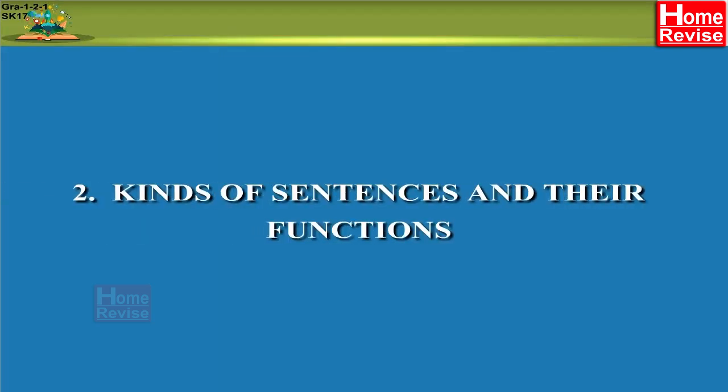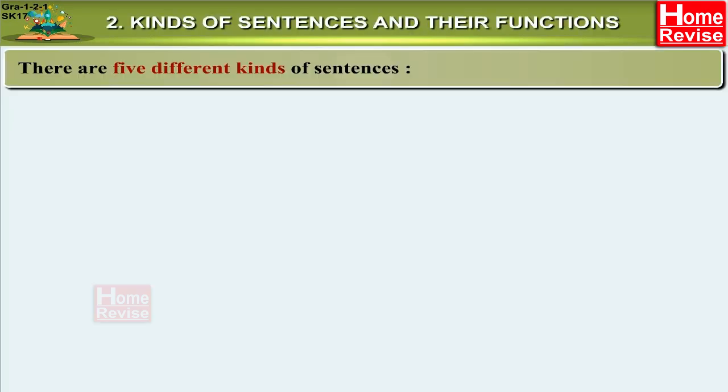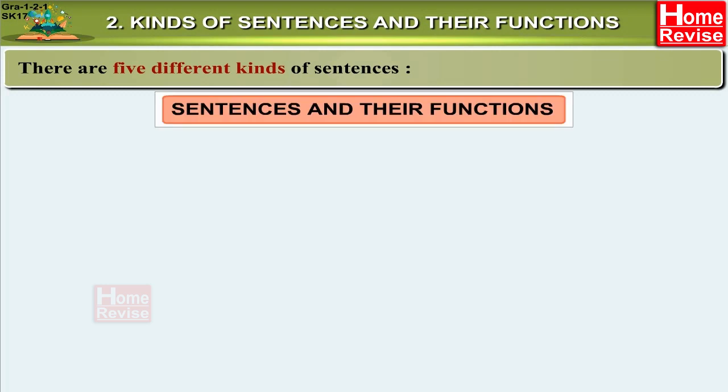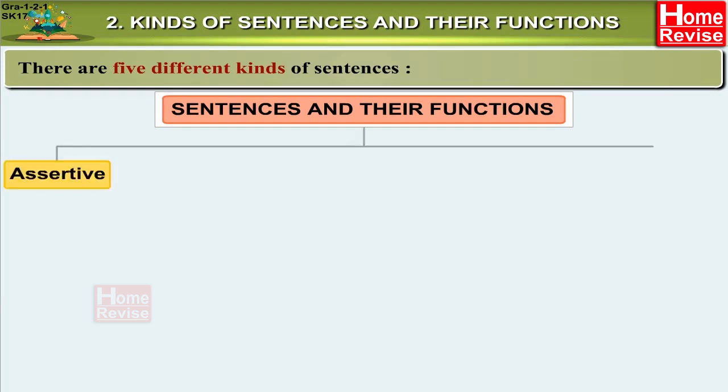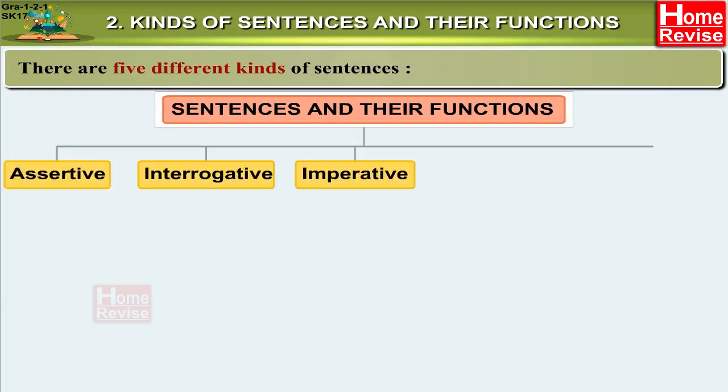Chapter 2. Kinds of sentences and their functions. There are 5 different kinds of sentences. Types of sentences are assertive, interrogative, imperative, optative, exclamatory.